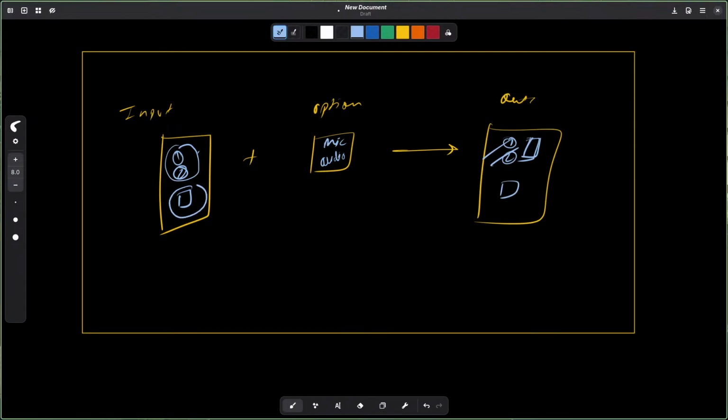And here, if you choose your PC, then this will disappear and you have to choose one of the Androids where you want to transfer your mic or your audio. So this is what I want to build. I want to show them three columns.